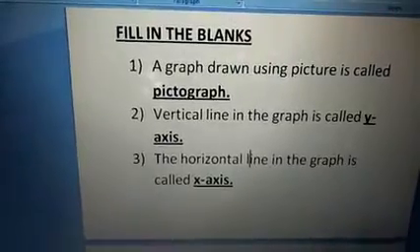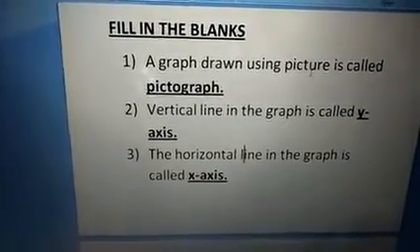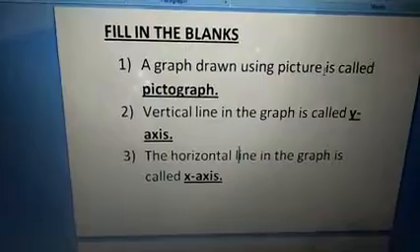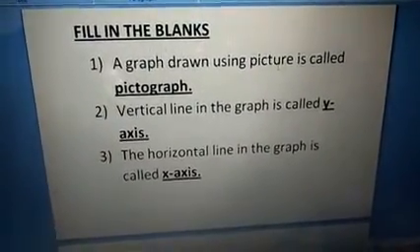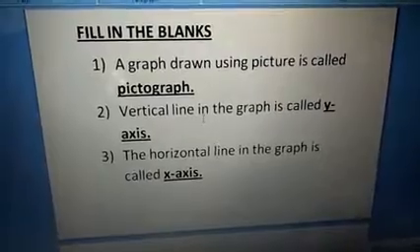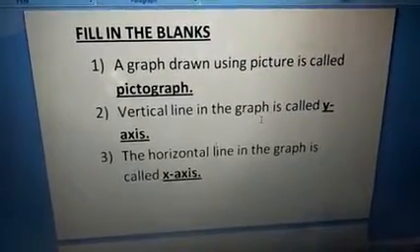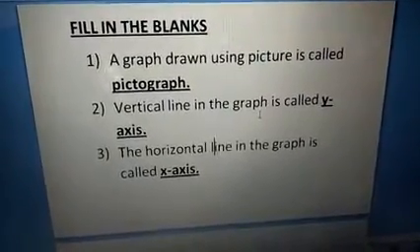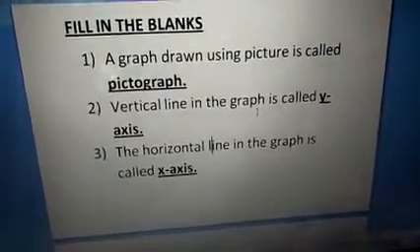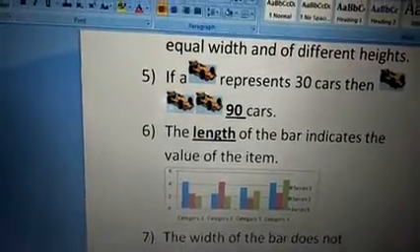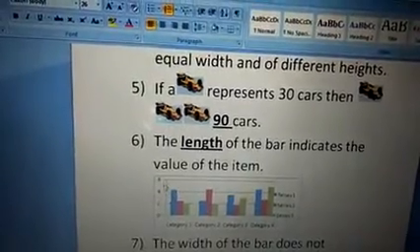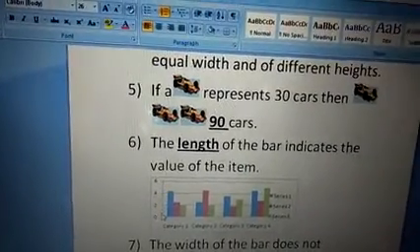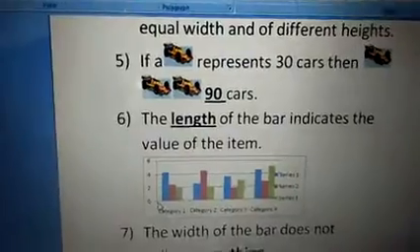Next, fill in the blanks. A graph drawn using pictures is called pictograph. I already gave an example for this. Next, the vertical line in the graph is called y-axis. Children, this is the vertical line, so this is called y-axis.